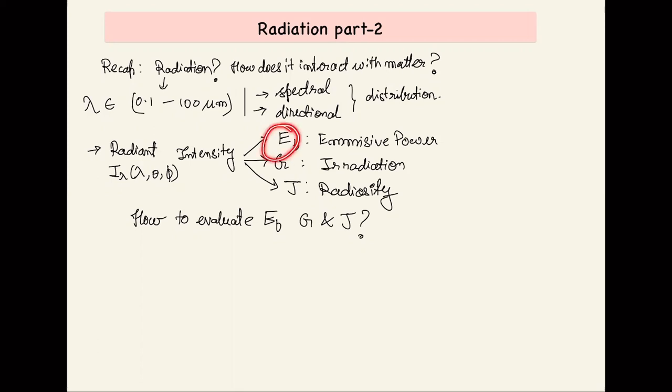So for E_b we require E_b as a function of lambda, and for that we again require this. All our calculations come back to this particular thing. So in a nutshell, to evaluate E_b, G and J of a real surface, we must quantify the spectral intensities, the I_lambdas, that appear in the expressions for E_b, G and J respectively.